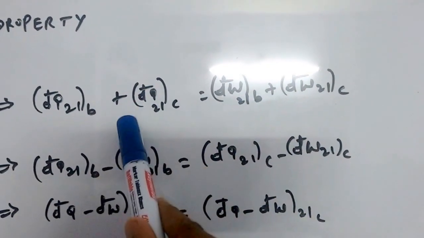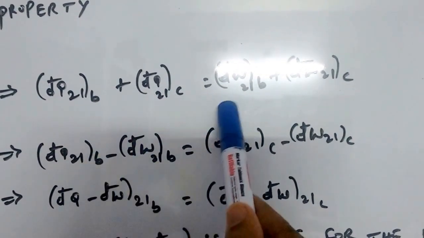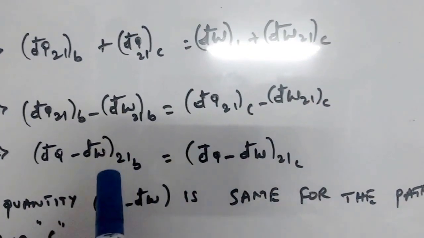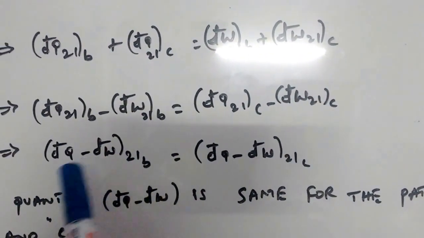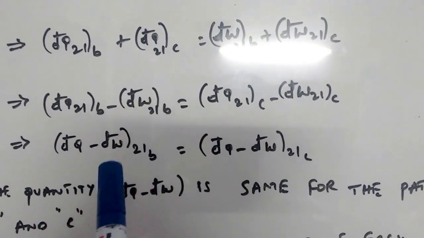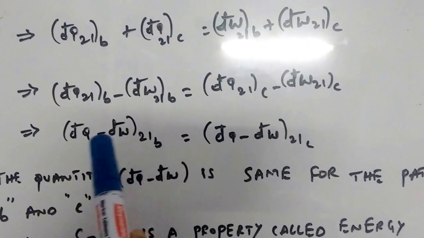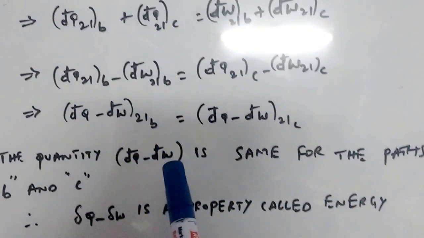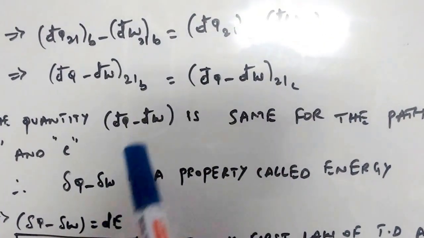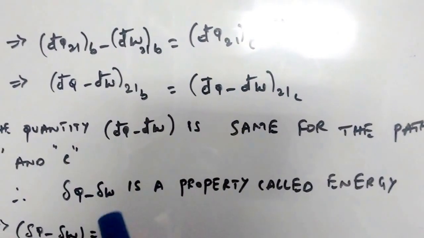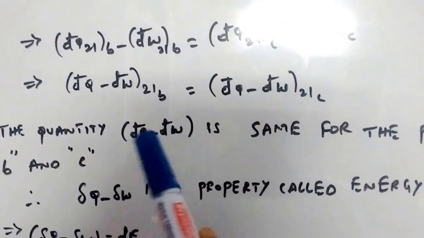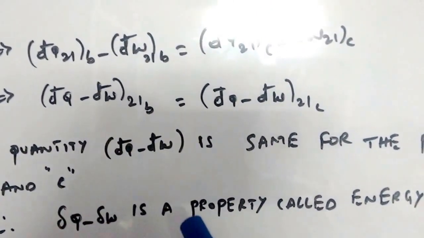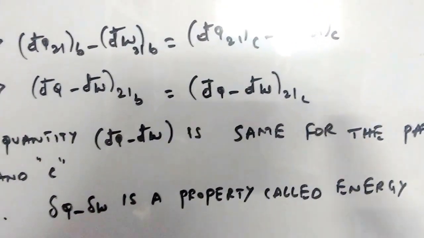Now if you send this to the left hand side, dQ21B minus dW21B is equal to dQ21C minus dW21C. Therefore, if you take the difference of these two path functions, it says that the quantity dQ minus dW is the same for both paths B and C. From this statement we can say this quantity is not a path function, it is a point function like a property, and this is called a property. In thermodynamic terminology, this quantity is known as energy.